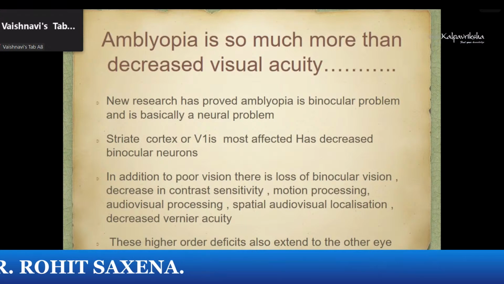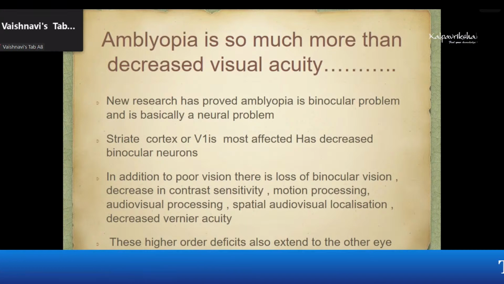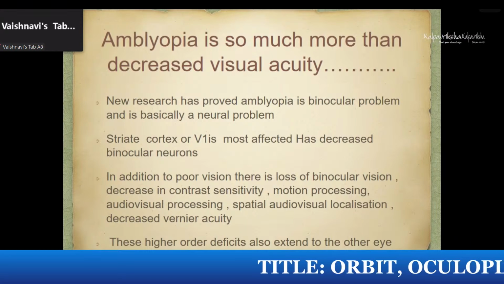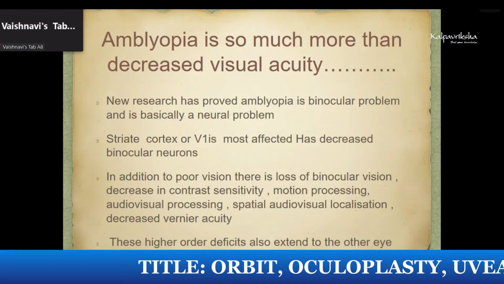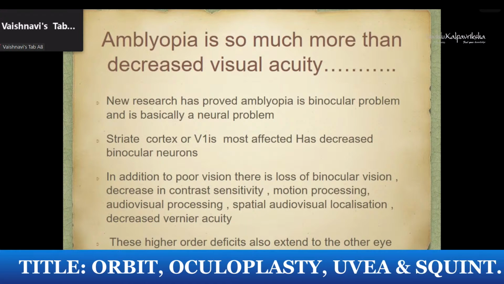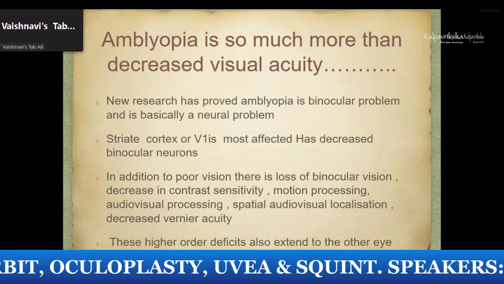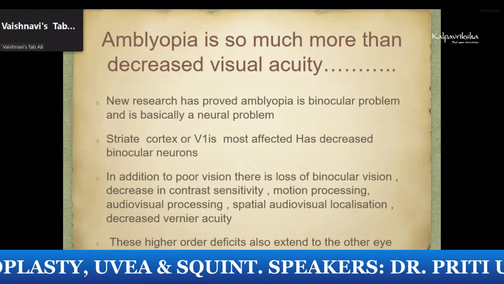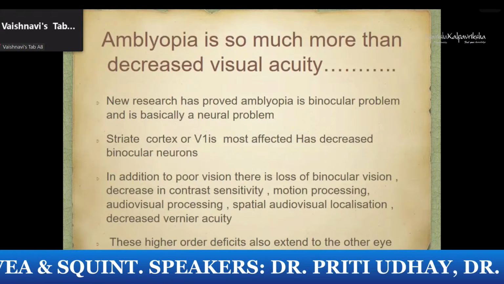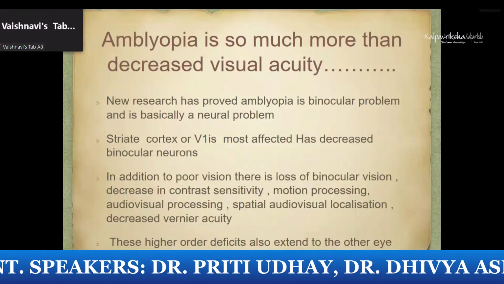Striate cortex or area V1 is the one which is most affected. In addition to poor vision, there is a loss of binocular vision. There is decrease in contrast sensitivity and motion processing, audiovisual processing, spatial audiovisual localization, and decreased vernier acuity. These higher order deficits not only affect the amblyopic eye, but also extend to the other eye.